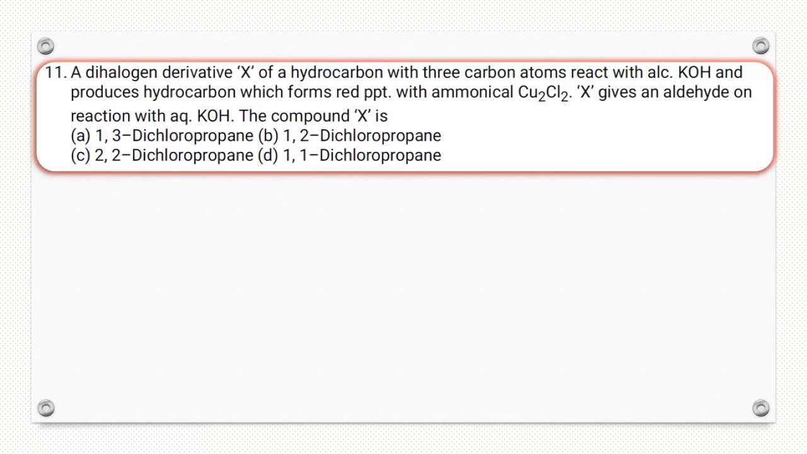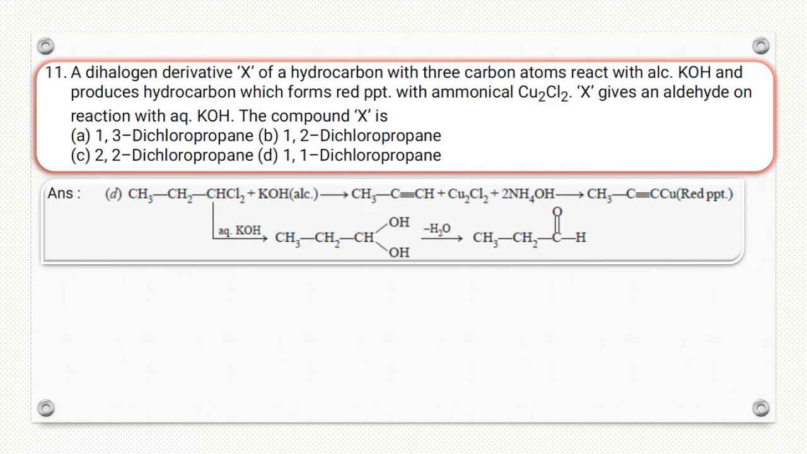So here, a dihalogen derivative can be a vicinal dihalide or a gem dihalide, but here X gives an aldehyde on reaction with aqueous KOH. It means the dihalogen derivative gives an aldehyde, so both Cl groups are present on the same carbon. So this is a gem dihalide, that is, option D is the correct answer, 1,1-dichloropropane. Let's see.